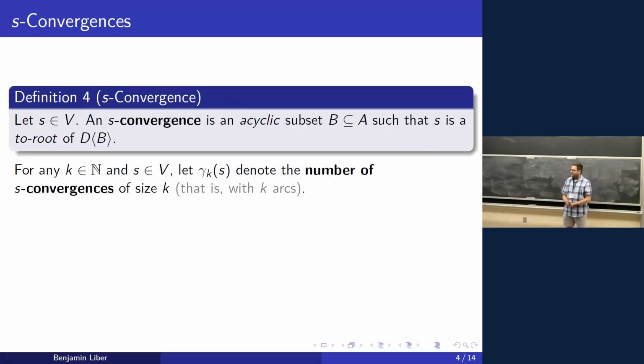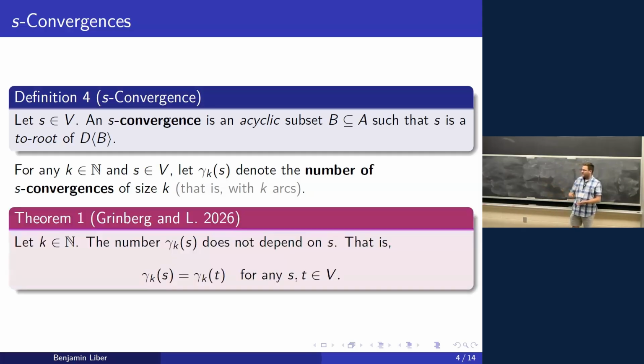Now if we fix a vertex S, then we say an S convergence is an acyclic subset of the arcs such that S is a root of that specific induced subdigraph. So basically, with those arcs in B, every vertex gets to S. For any natural number k and vertex S, we let gamma k of S denote the number of S convergences of size k. Our main result is that this number does not depend on S. So no matter what vertex you start at, the number of S convergences of a certain size is always going to be the same.